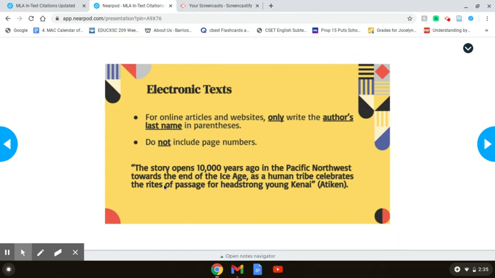And we'll talk about electronic text for online articles and websites. You only need the author's last name in parentheses. You don't need to include page numbers, and we have an example from an online article or website here, and we see that we only have the last name.